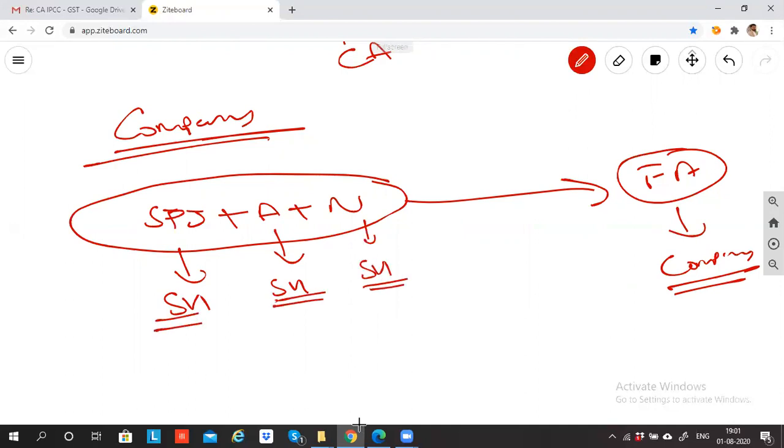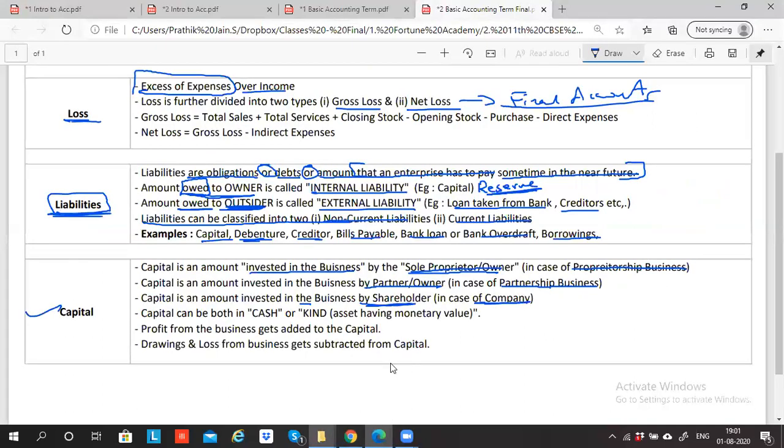Now you must be wondering, sir, what is the difference between company and partnership? This I'll explain when we do 12th standard. It is not currently in the syllabus. So the money which the shareholders invest is called shareholders capital. Even that is also called capital.